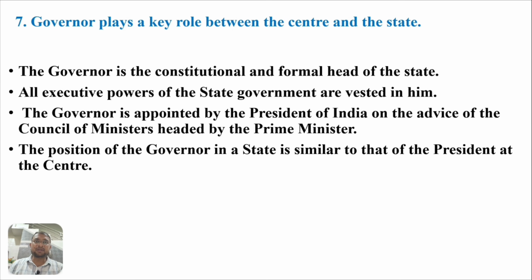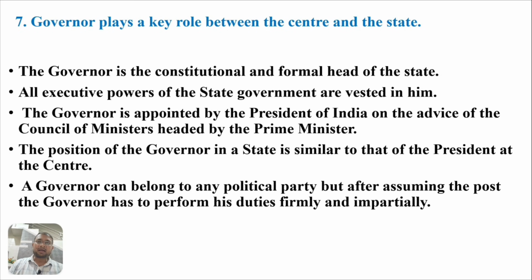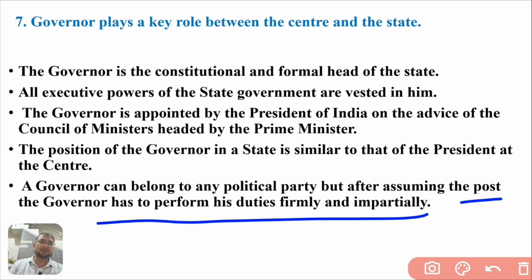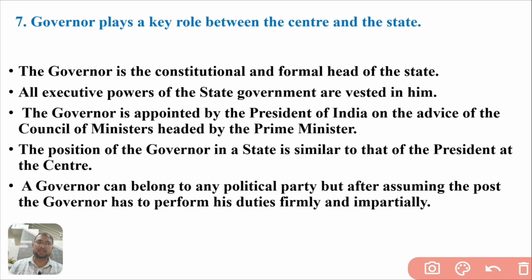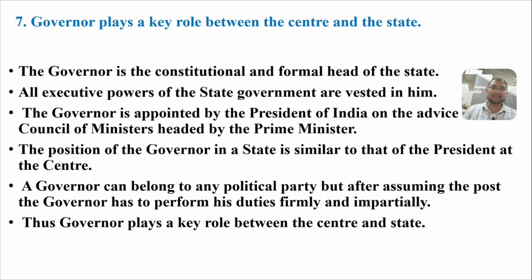The position of a governor in a state is similar to that of the president at the central level. The governor can belong to any political party, but after assuming the post, the governor has to perform the duties firmly and impartially. So the governor plays an important role connecting the state government and the union government.